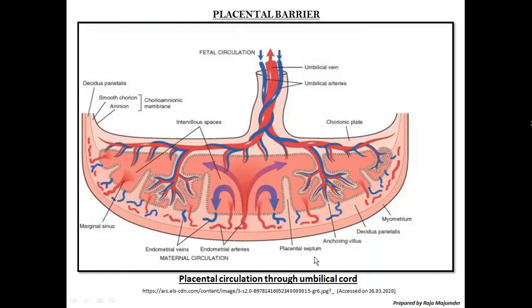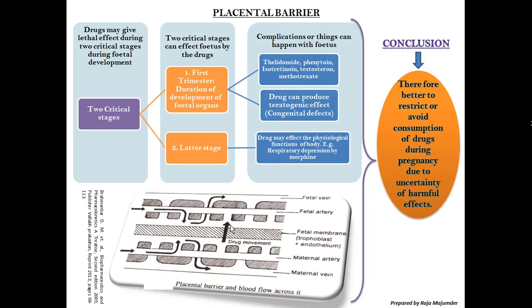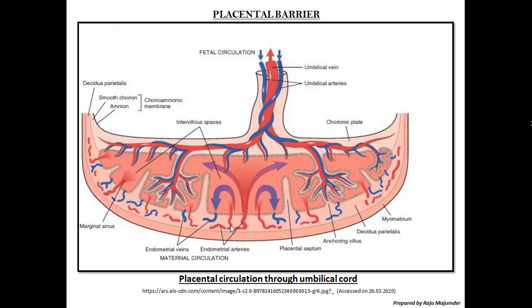Now, the placenta has a thickness. During early pregnancy the thickness is 25 microns, and it is reduced to 2 microns during the 8th week, as I have written there. So the thickness is reduced day by day, and when the thickness is reduced, some drugs can easily cross the barrier.